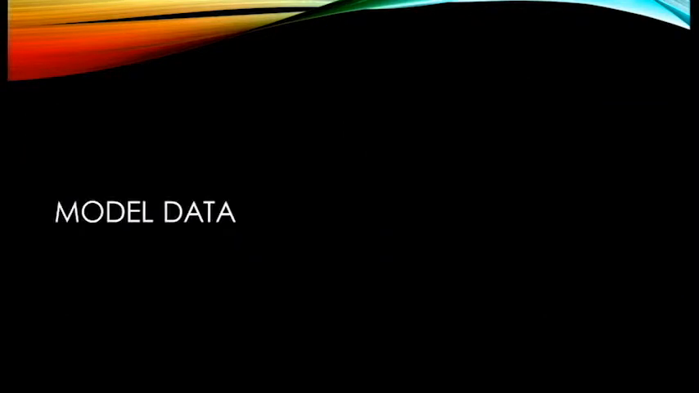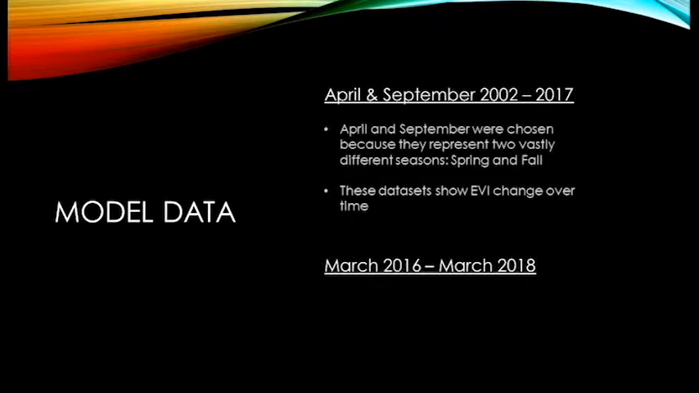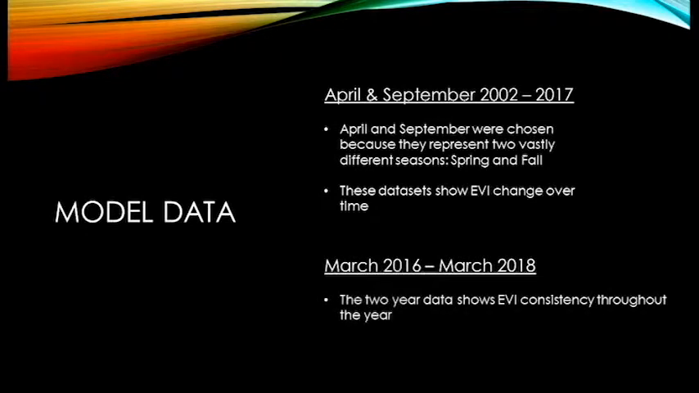Since this was a preliminary project, data was limited to 3 measures: the EVI for the month of April for every year from 2002 to 2017, the month of September for every year from 2002 to 2017, and a full 2-year spectrum of data from March 2016 to March 2018. These data sets were chosen because the month series covered long-term trends over 2 different seasons, and the 2-year spectrum provides a good recent baseline of EVI.